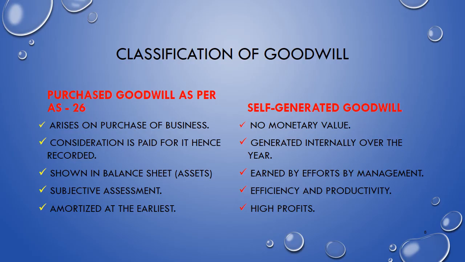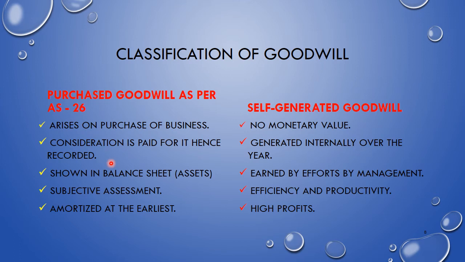Let us now classify the goodwill a little bit more, purchased and self-generated goodwill. Purchased goodwill as per accounting standard 26 arises on purchase of a business. Okay, when you purchase a business, at that time it arises. Consideration is paid for it, hence it is recorded. Consideration means cash. Money is paid. That is why it is recorded in the books of accounts. It has some monetary value. That is why it is shown in the balance sheet on the asset side.